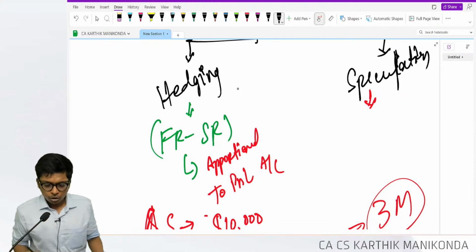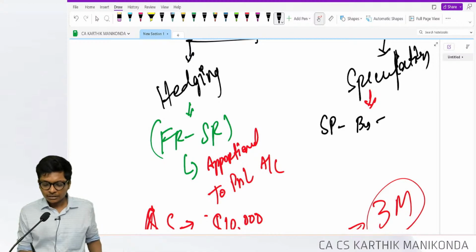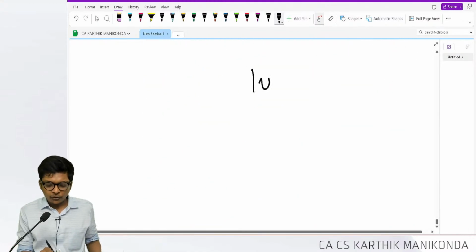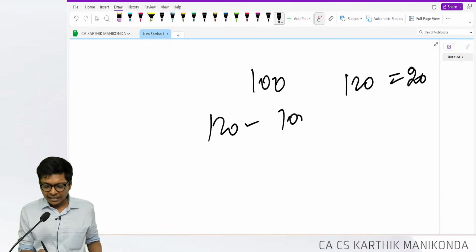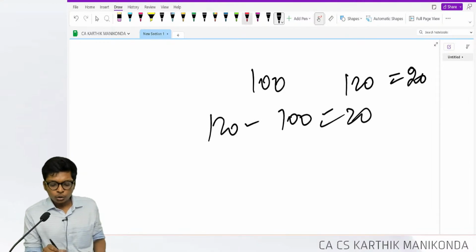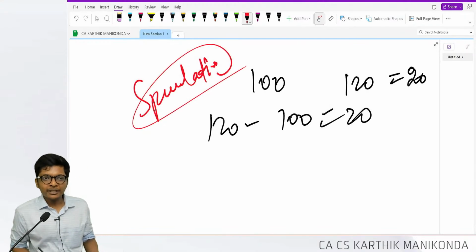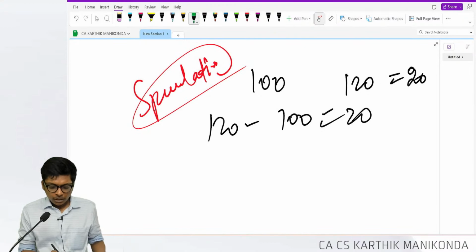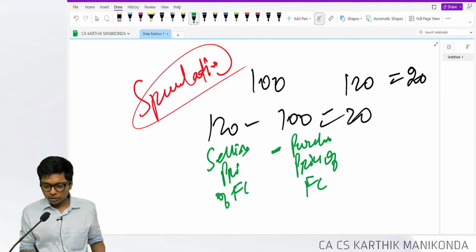Normally for speculation or selling something, we do selling price minus buying price for profit. Let's say you purchase something for 100 and sell for 120, profit is 120 minus 100, which is 20. So if you purchase a forward contract for the purpose of speculation, my entry will be selling price of the forward contract minus purchase price of the forward contract.